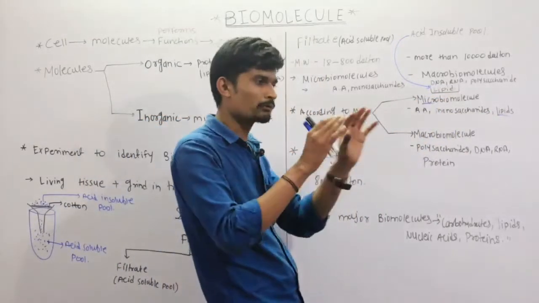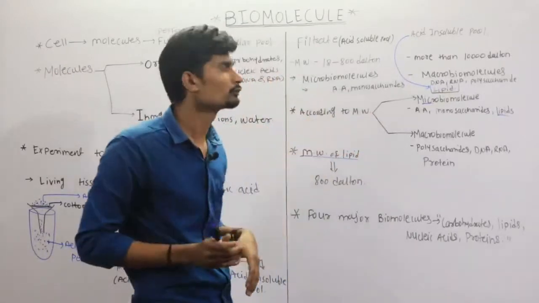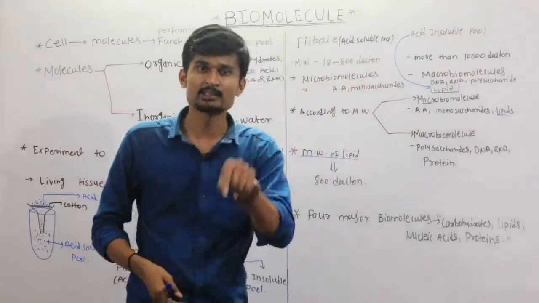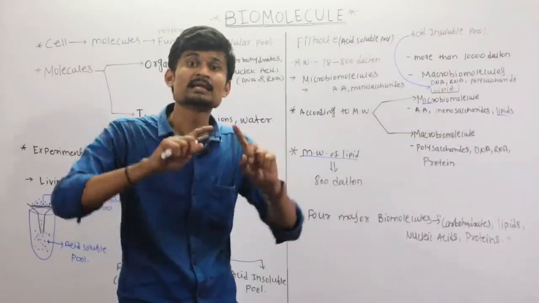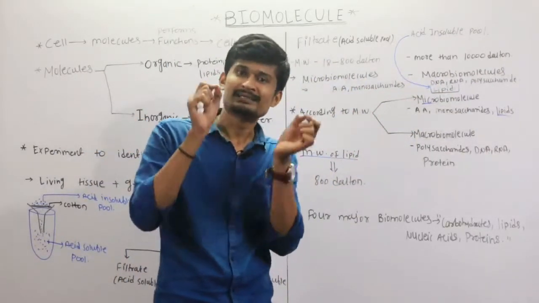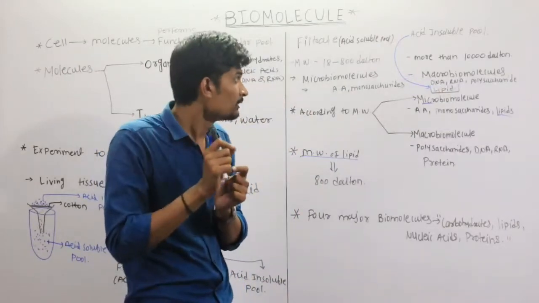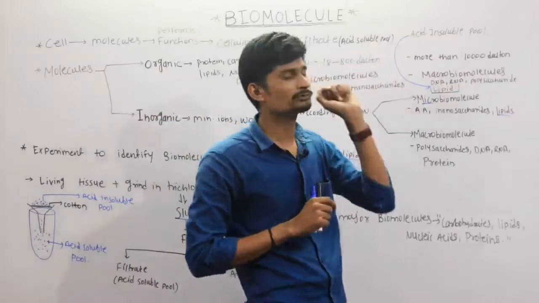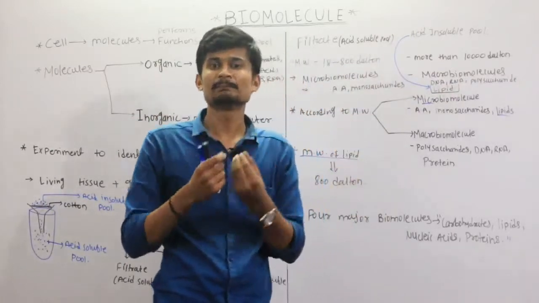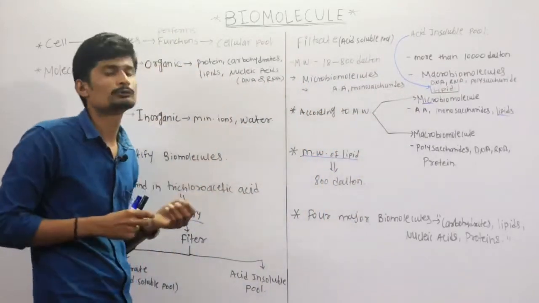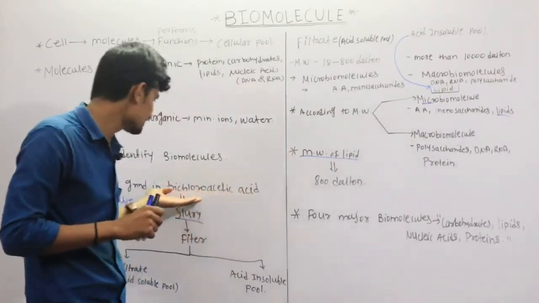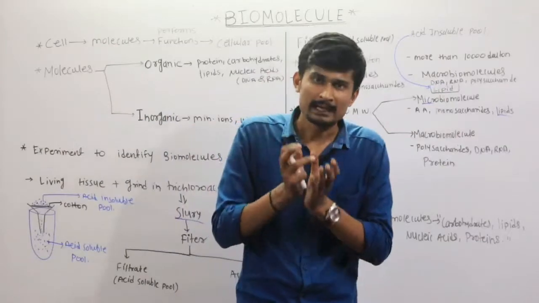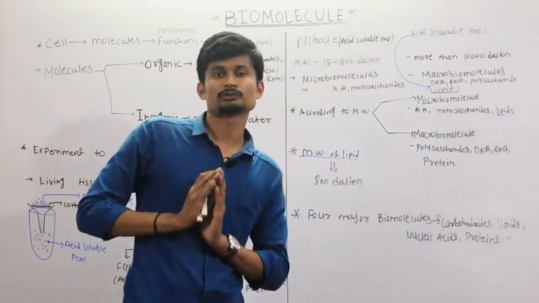But according to the solubility, these are included into the acid insoluble pool, and the acid insoluble pool mostly contains macro biomolecules, but lipid is the exception, which is a micro biomolecule but is present in the acid insoluble pool. The lipids are not soluble in water, because this trichloroacetic acid is dilute, meaning it contains water, and that's why the lipids are not soluble.